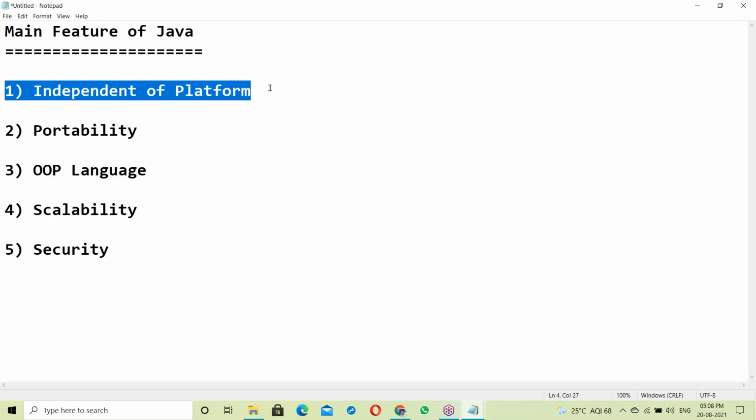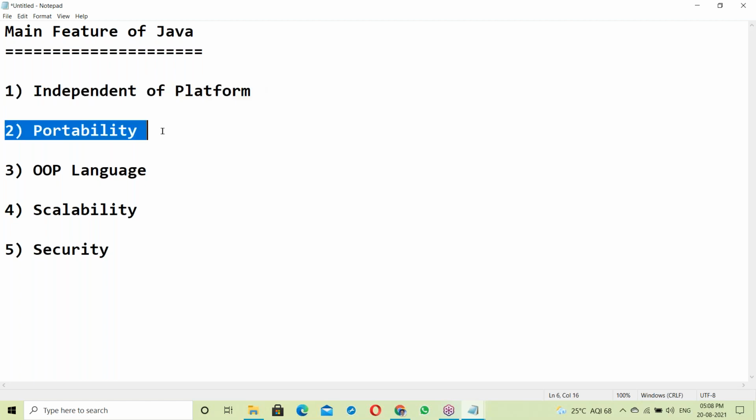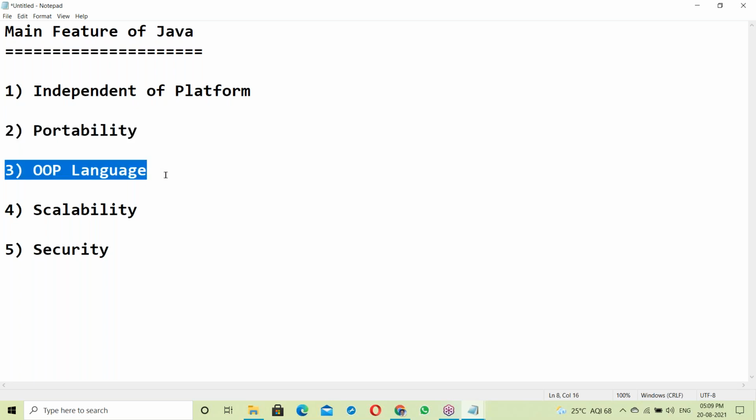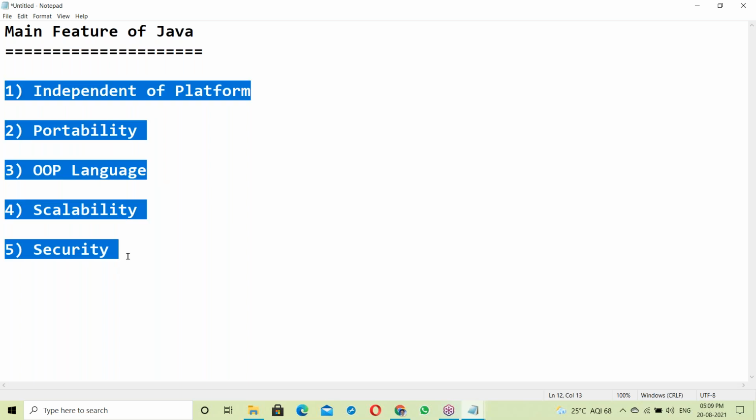So what is platform independence? How did Java make us platform independent? What is portability? How is Java portable? What are the OOPS features implemented in Java? We'll discuss these things one by one.